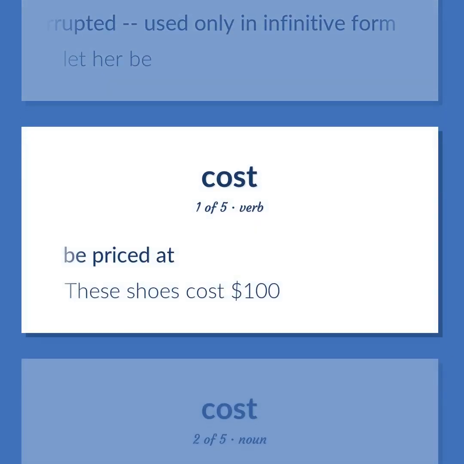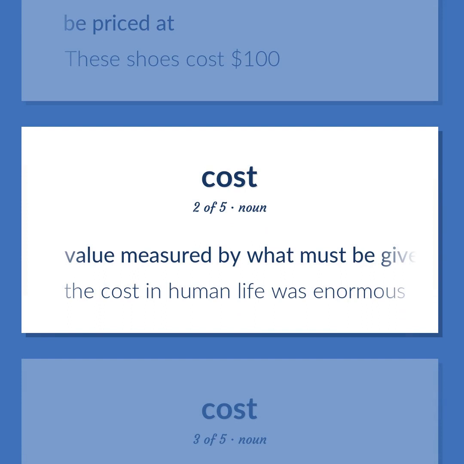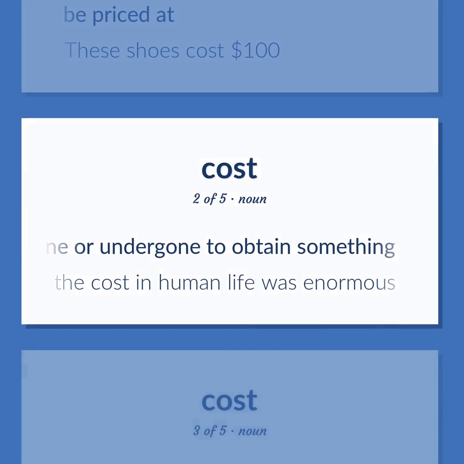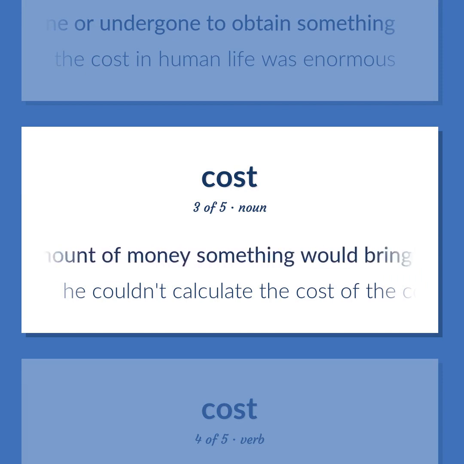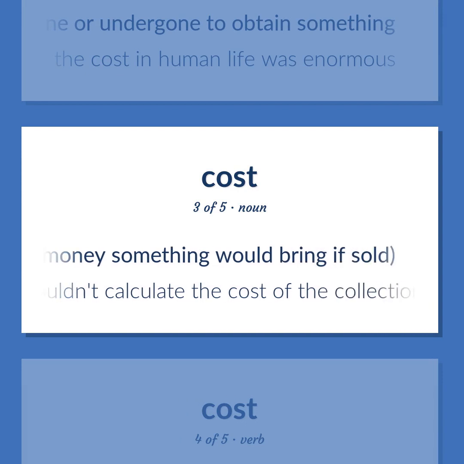Be priced at. These shoes cost $100. Value measured by what must be given or done or undergone to obtain something. The cost in human life was enormous. The property of having material worth, often indicated by the amount of money something would bring if sold. He couldn't calculate the cost of the collection.